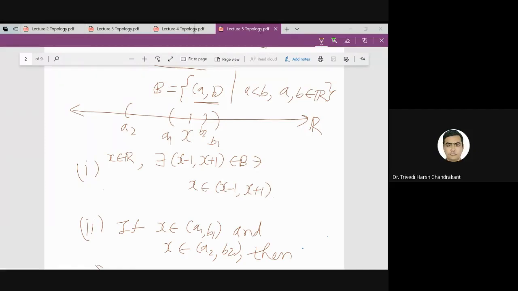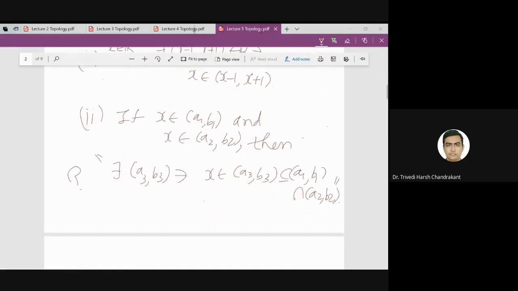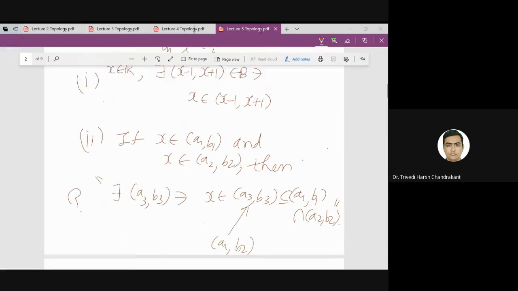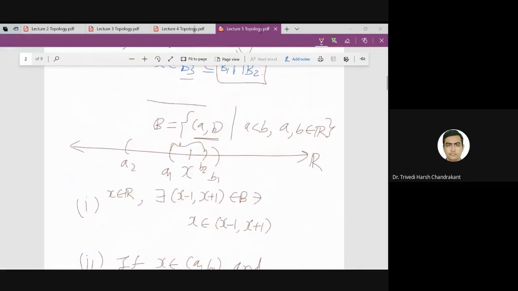Okay, very good. So here we are basically taking the intersection of interval A1 B1 and A2 B2 in the figure. When I take the intersection of these two, I will get this particular interval. That will be basically the A2 to B1 interval. So we can always find such a set in the real analysis case.